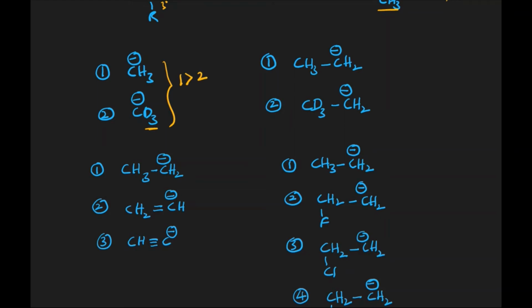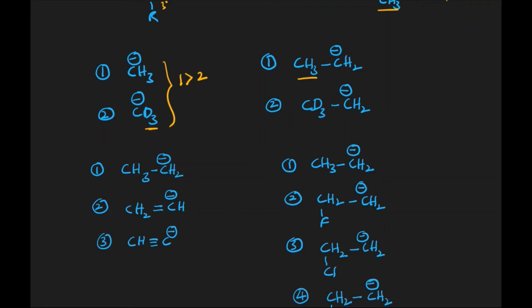The second case we have already discussed earlier in carbocation stability. There, hyperconjugation takes place with the CH3. When it comes to carbocation, the first one is the most stable. We may think that in carbanion the second one is the most stable because there is no hyperconjugation. But in the case of carbanion, no hyperconjugation takes place. Why? Because carbanion doesn't have an empty orbital to accept the C-H sigma electrons. That is why there is no hyperconjugation.